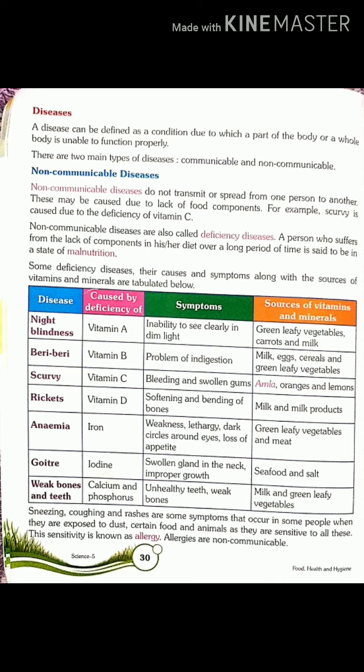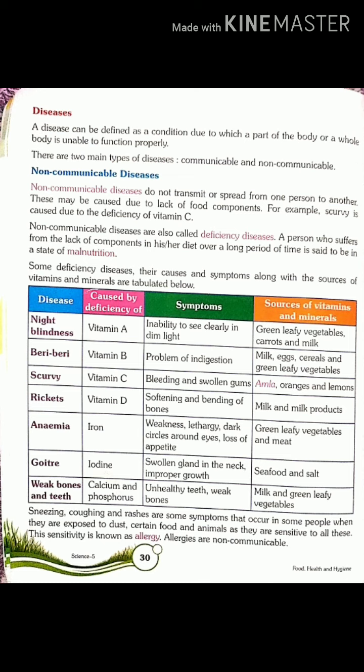Firstly, what is disease? The condition due to which part of our body or full body unable to do work properly is called disease. The two main types of diseases are communicable diseases and non-communicable diseases. Let us discuss about non-communicable diseases. The diseases that do not transfer or spread from one person to another are called non-communicable diseases.